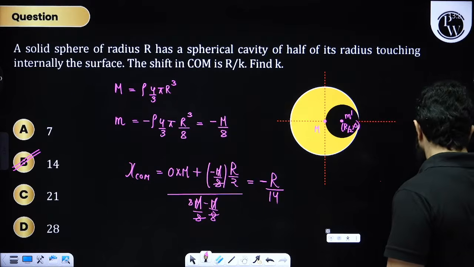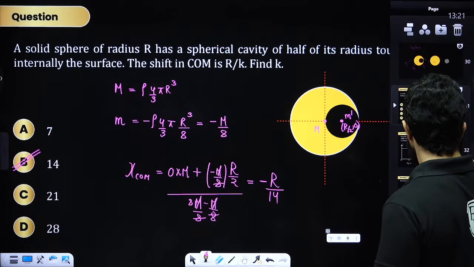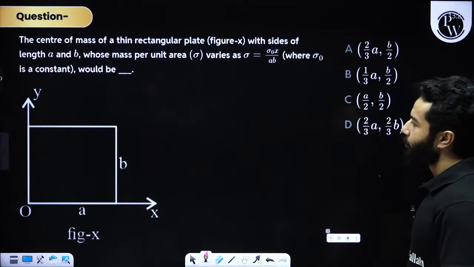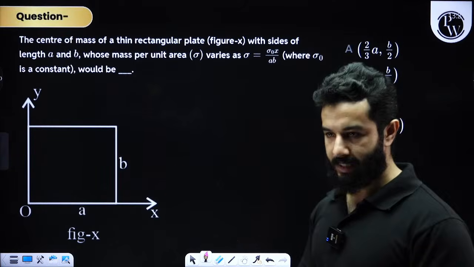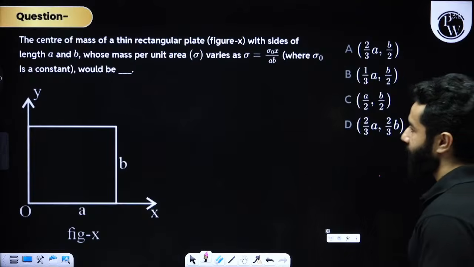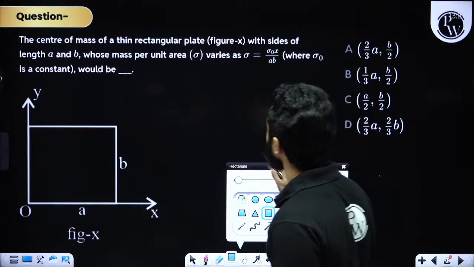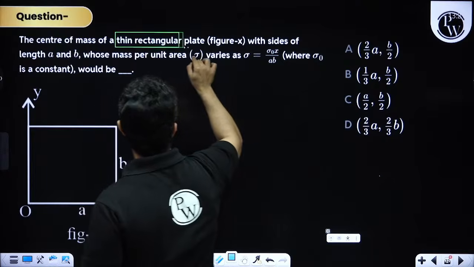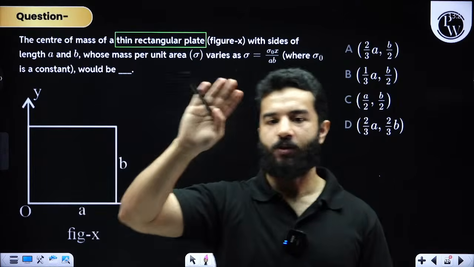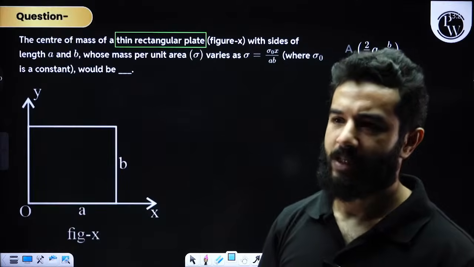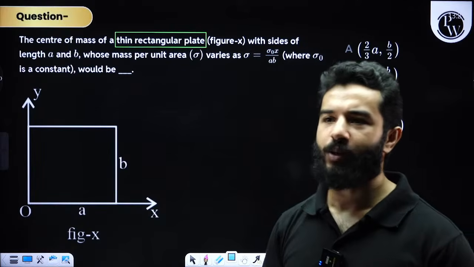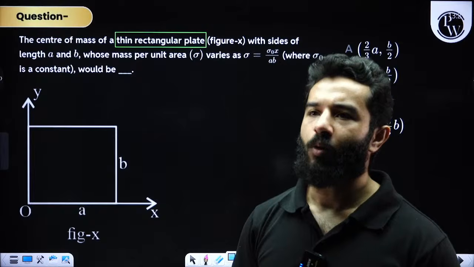Clear? Now let me tell you one more question. Now please see, you don't always have to integrate it. Like for example, let's see this question. In this problem, we have got a thin rectangular plate. Got it? Come on, be quick. Let me know in the chat box. Everybody is here. Come on.